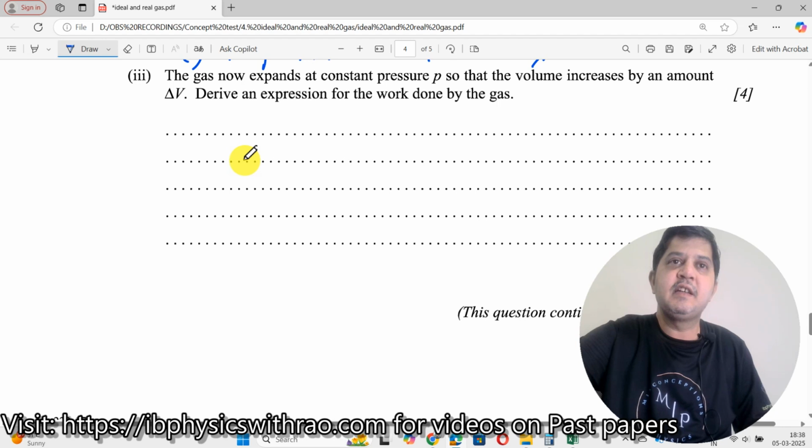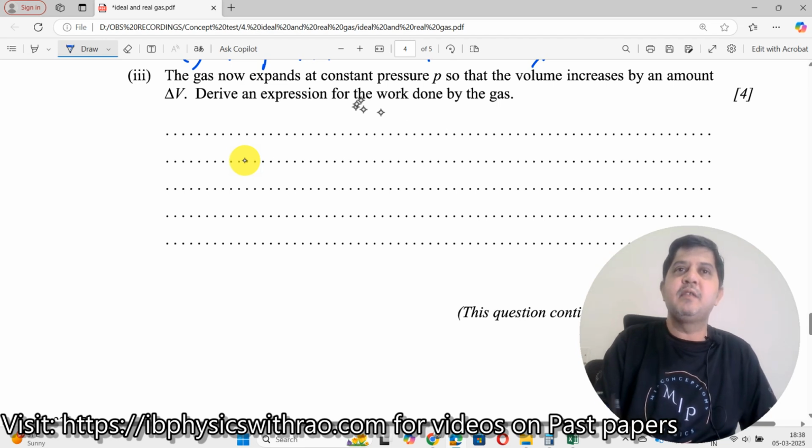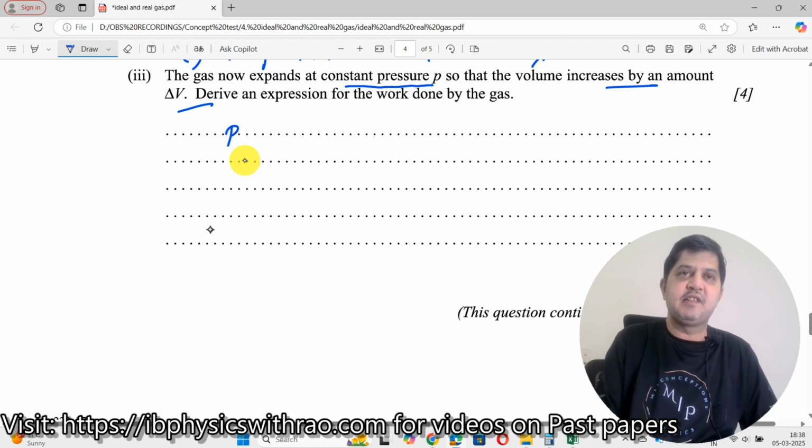Then next, the gas now expands at constant pressure P, so that the volume increases by an amount delta V. Constant pressure P, but volume increases by an amount delta V. Derive an expression for the work done by the gas. Now P is constant, and there is an increase in the volume delta V. So you want to find out what is the work done.